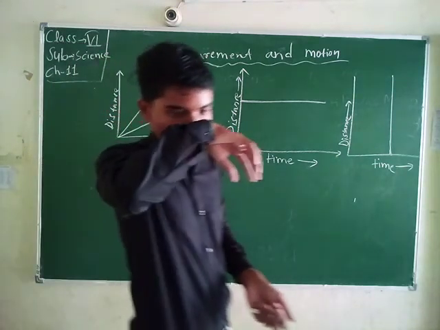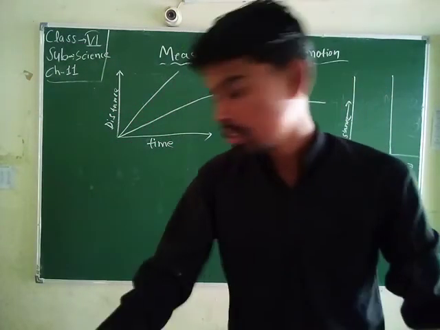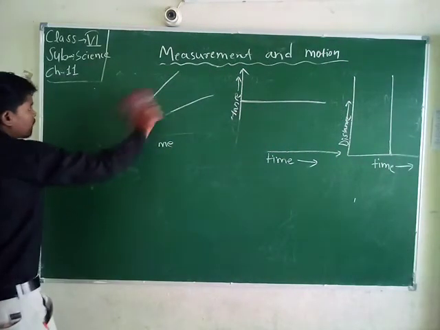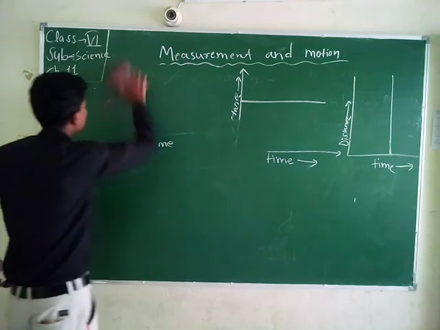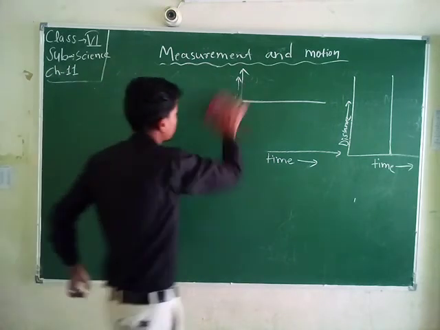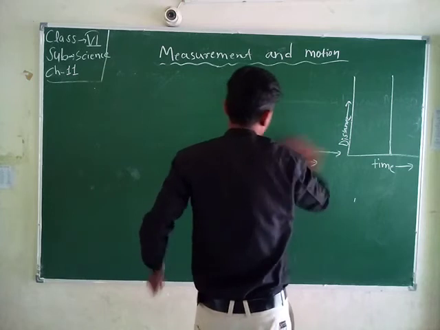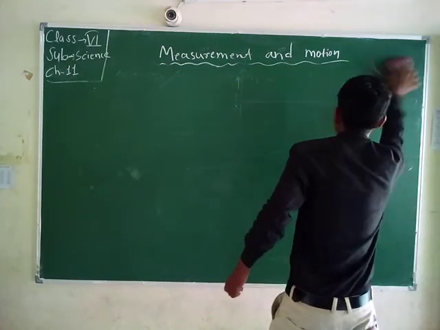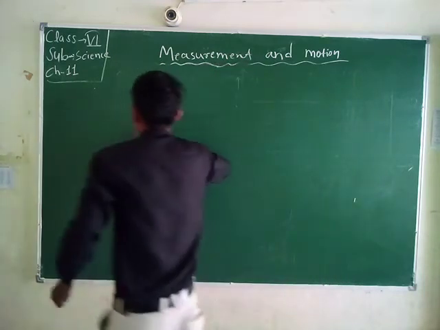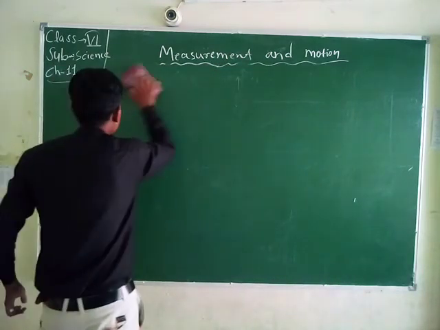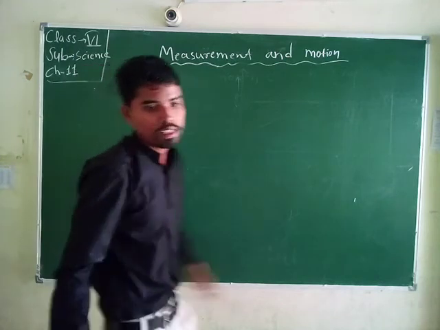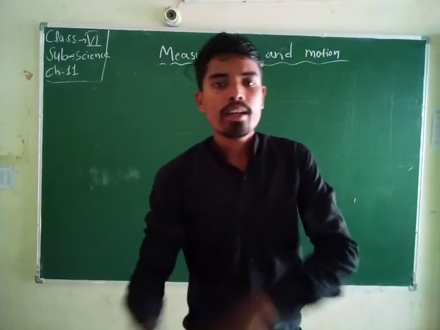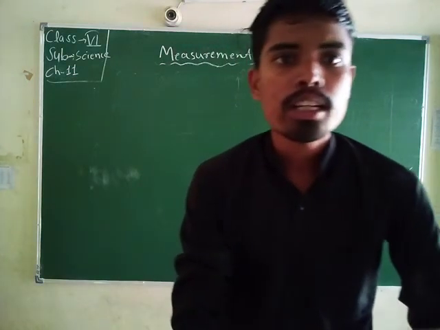Okay, now we come to the story of transportation. Student, we have seen many types of transportation: air transport, water transport and land transport. Now technology has developed, and with the improvement or modification of the wheel, the transportation system has become easy, and we can travel long distances in a short time.